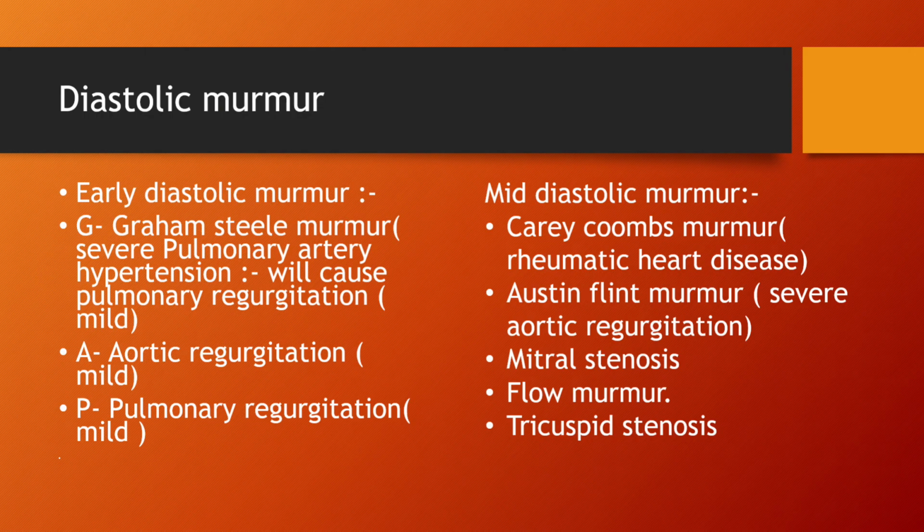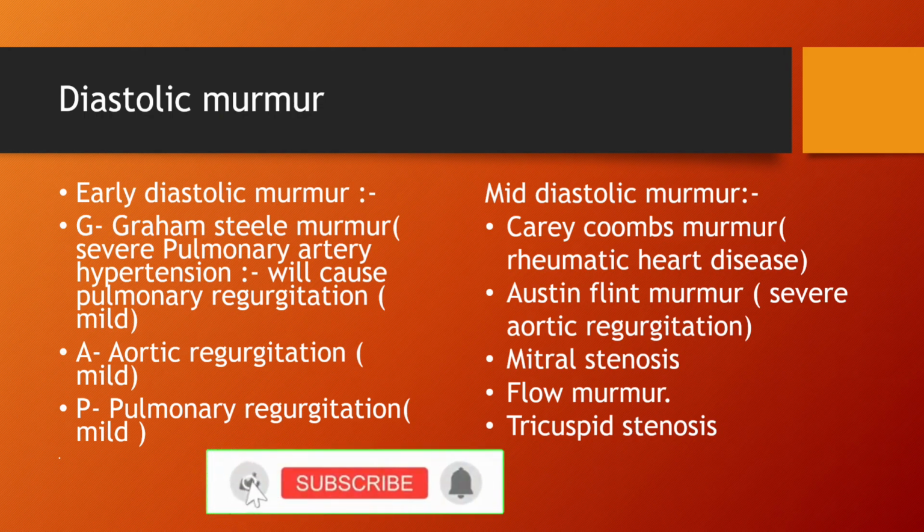Now coming to the mid diastolic murmurs. We have the Carey Coombs murmur, which is in rheumatic heart disease, the Austin Flint murmur, which is in severe aortic regurgitation, mitral stenosis, flow murmur, and also tricuspid stenosis. You can remember these murmurs by the mnemonic CAMFT.